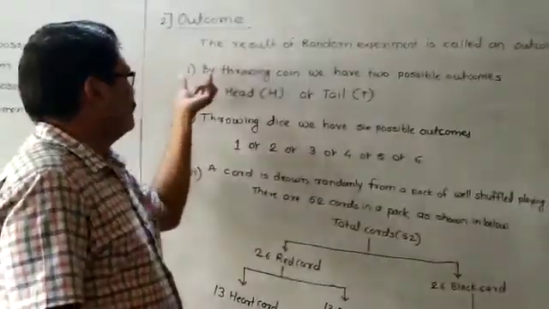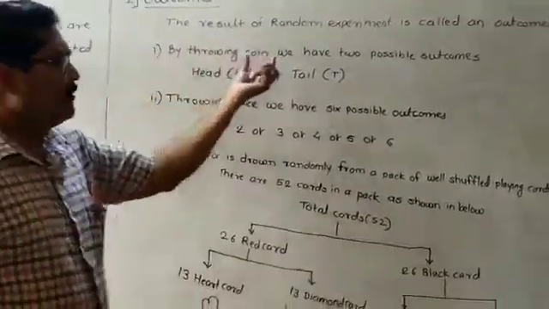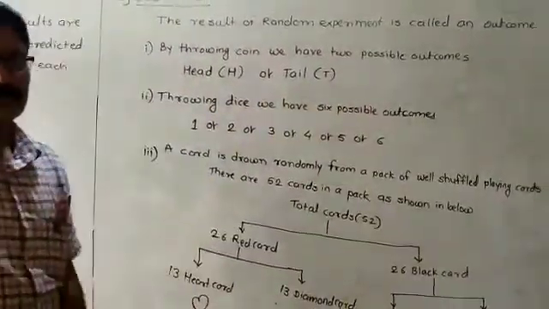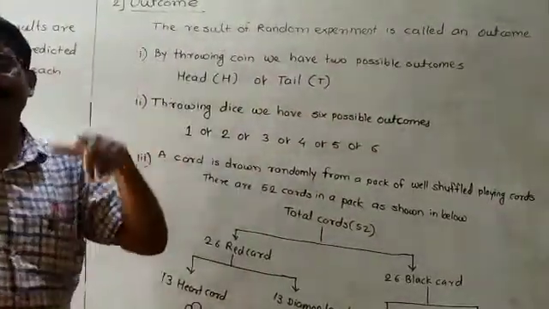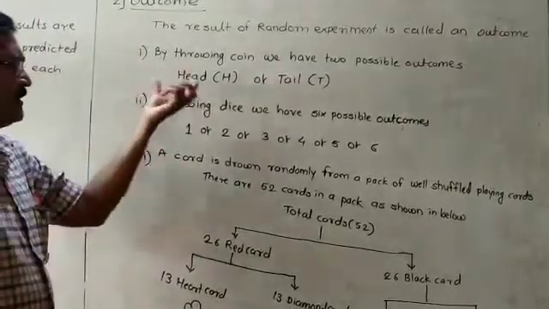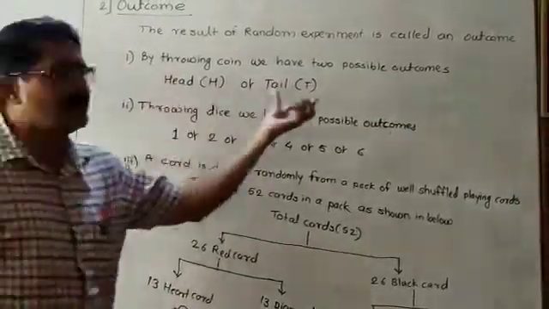So by throwing the coin, we have two possibilities. Throwing the coin is the random experiment. And what is the result of the random experiment? Either head will come, or tail will come.